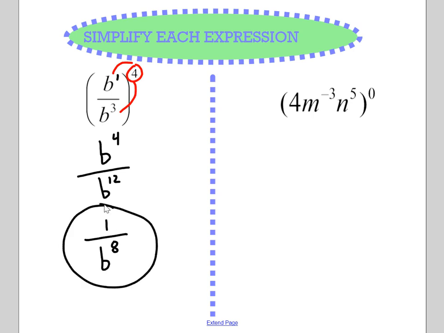Now this one looks difficult, but it's really not too bad. We have this whole thing being raised to the 0 power. So what that really tells us is our answer is going to be 1, because anything raised to the 0 power is simply 1.